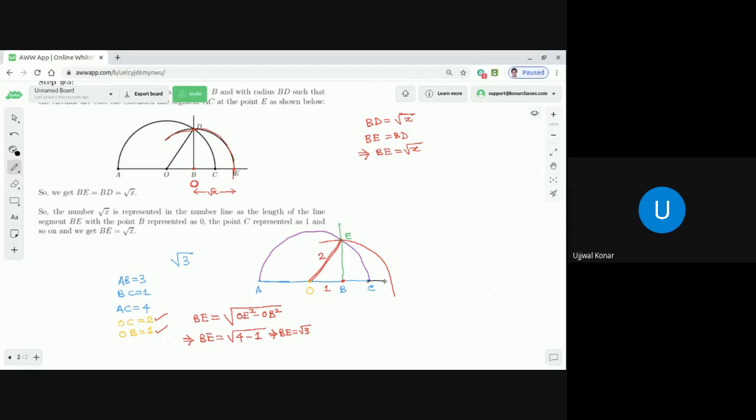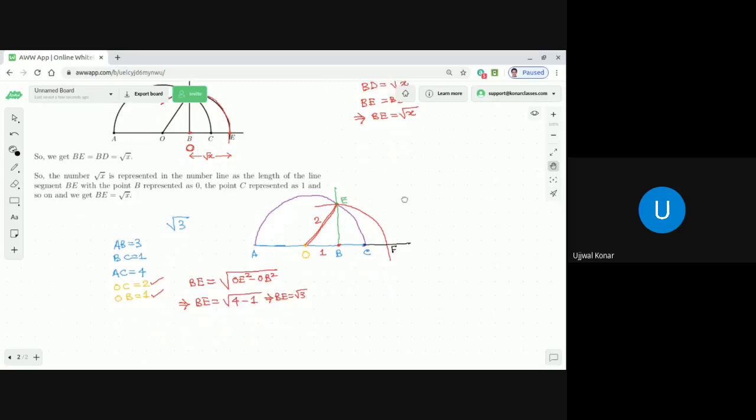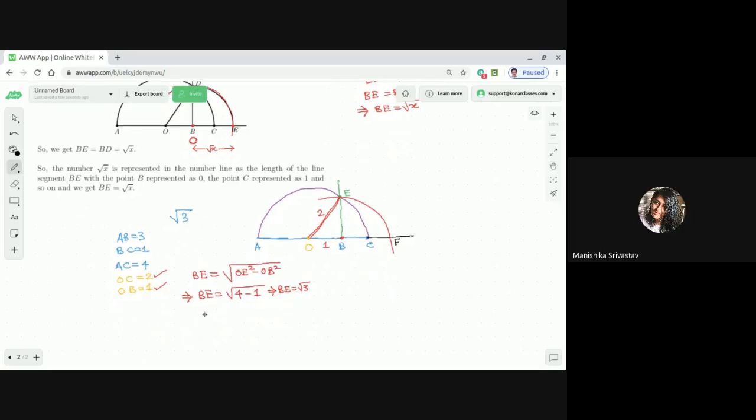And if you extend that line OC, it will cut the arc at a point, suppose F, for example. Then what we get? BF should be equal to BE, na, dear students? Correct or not? So what we get? BF is equal to root 3. Exactly, very good. So BF is equal to BE, that is equal to root 3.